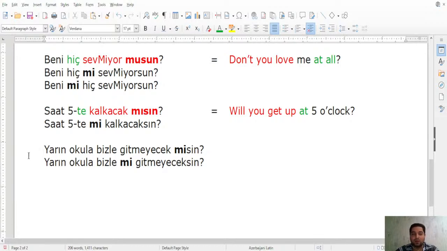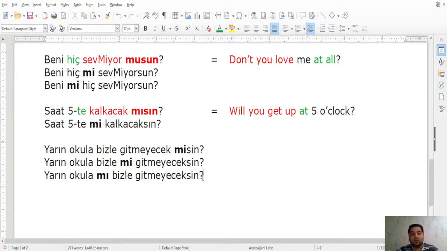Okay, what about changing it a further step? You can also change it, make it this here, you remove it here and put it here, right? Okula, now it becomes mı because okula requires mı, not mi. Yarın okula mı bizle gitmeyeceksin? It means we know that you will not go with us tomorrow, but are you not going to go with us to school or to work? Therefore we are trying to clarify whether it's school or something else. Yarın okula mı bizle gitmeyeceksin?